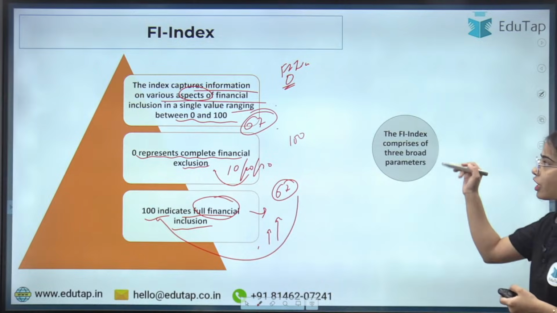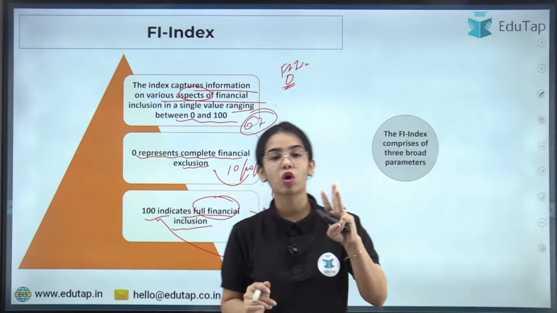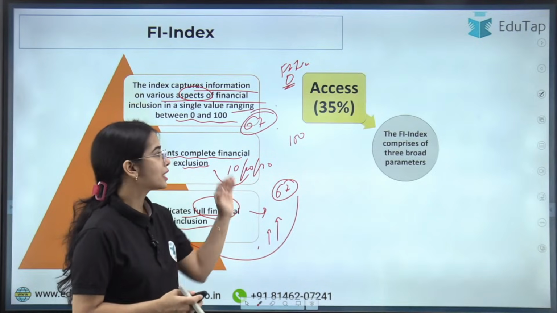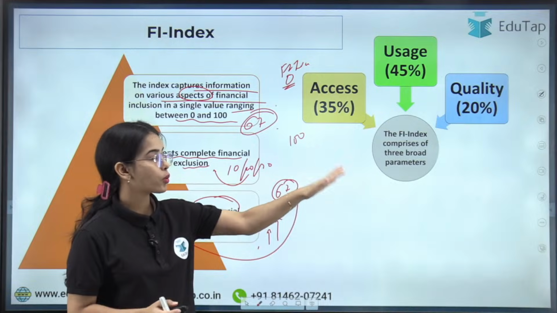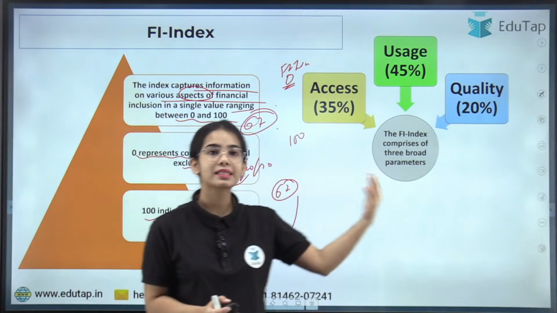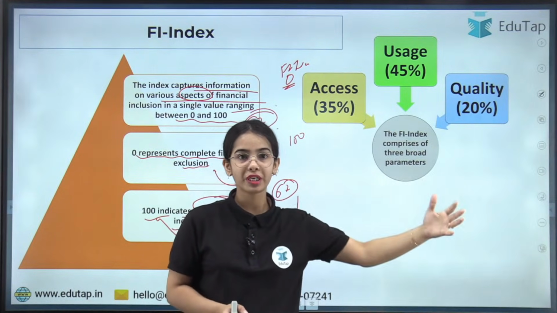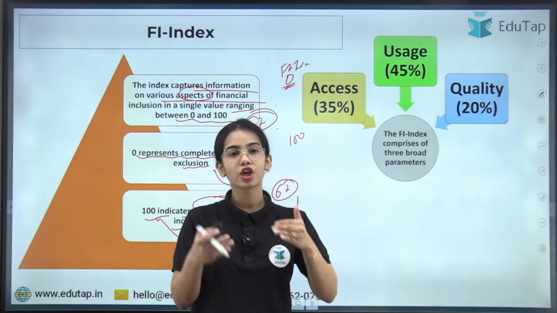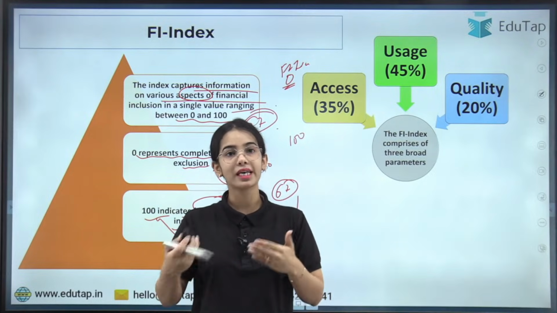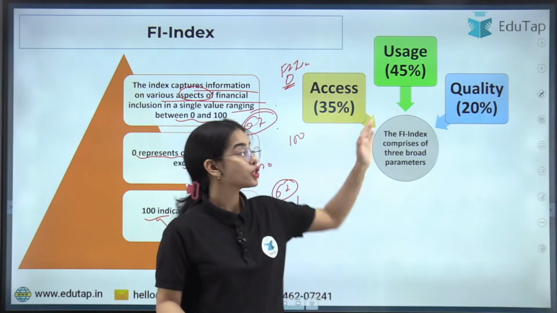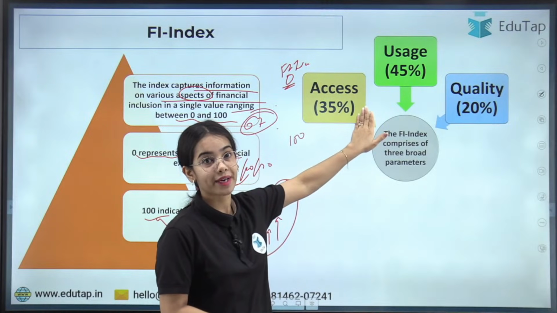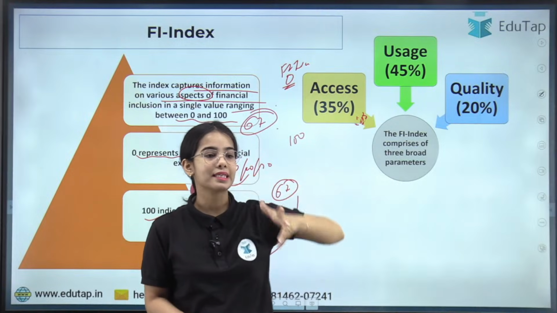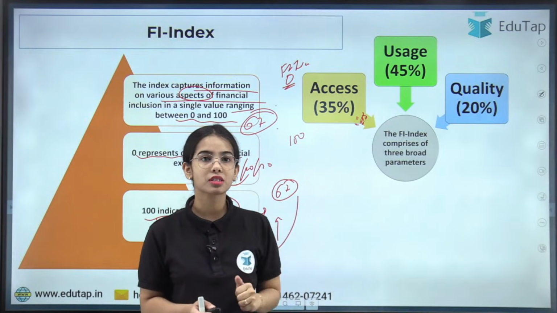Next is that the financial inclusion index comprises 3 broad parameters, that is access, usage and quality. First of all, we should have access to the banking facilities. The bank should be nearby, or the ATM should be nearby, or let's say we have access to the financial markets, we have access to insurance products and such. So first of all, access should be provided to the people, to individuals and businesses, okay?